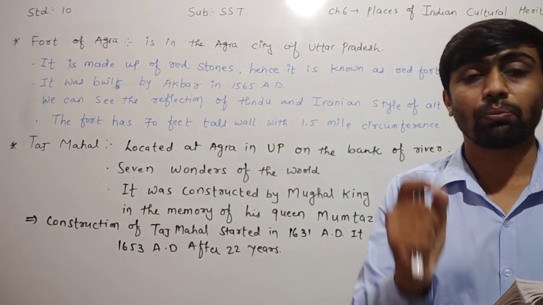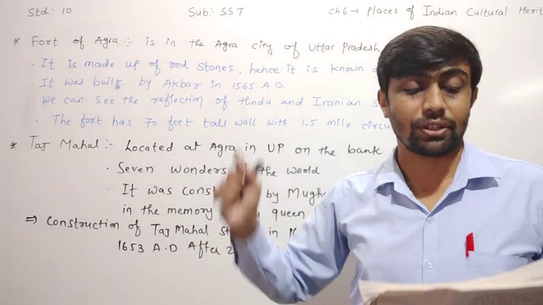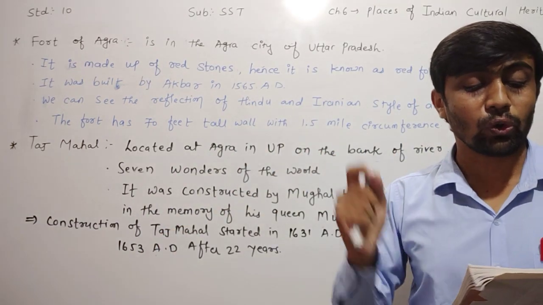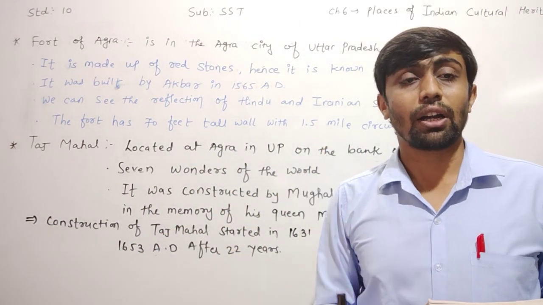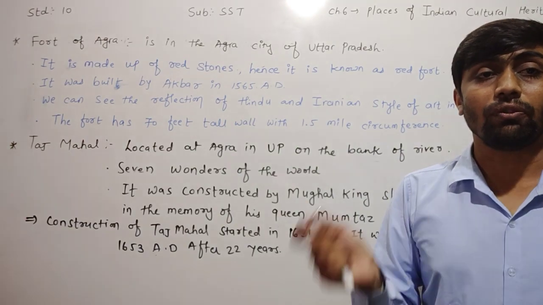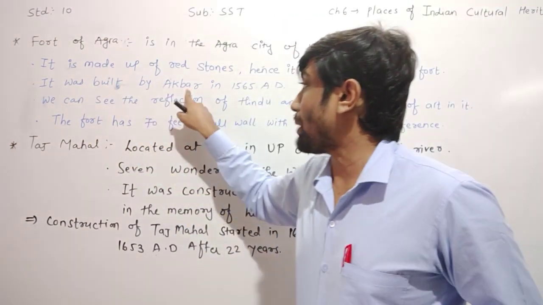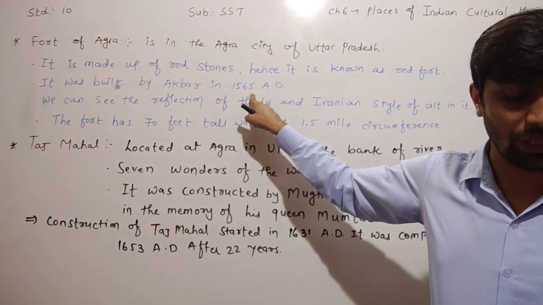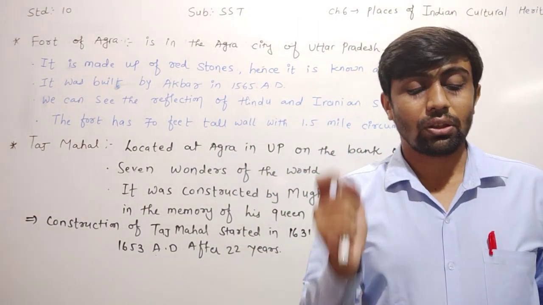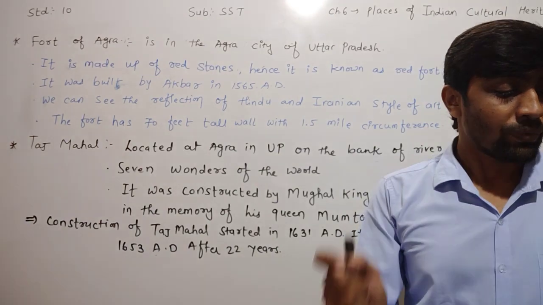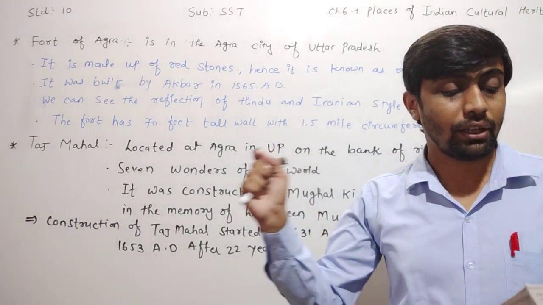It was built by Akbar in 1565. Who built the Fort of Agra? The Fort of Agra was built by Akbar in which year? In 1565. It was built by Akbar in 1565. We can see the reflection of Hindu and Iranian styles of art in it.